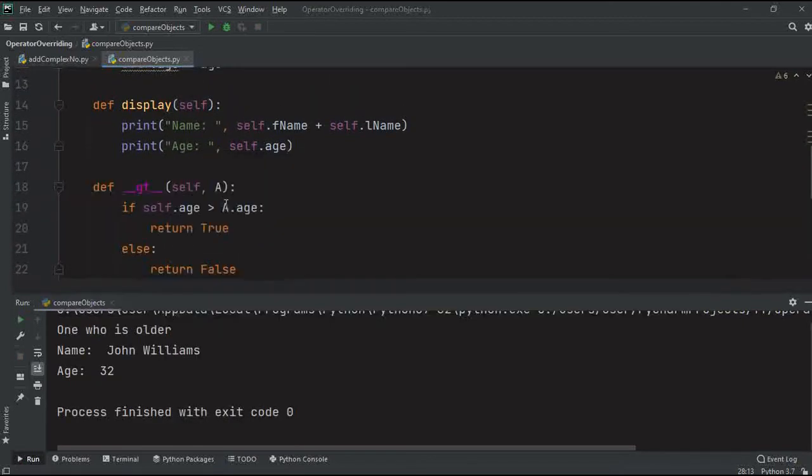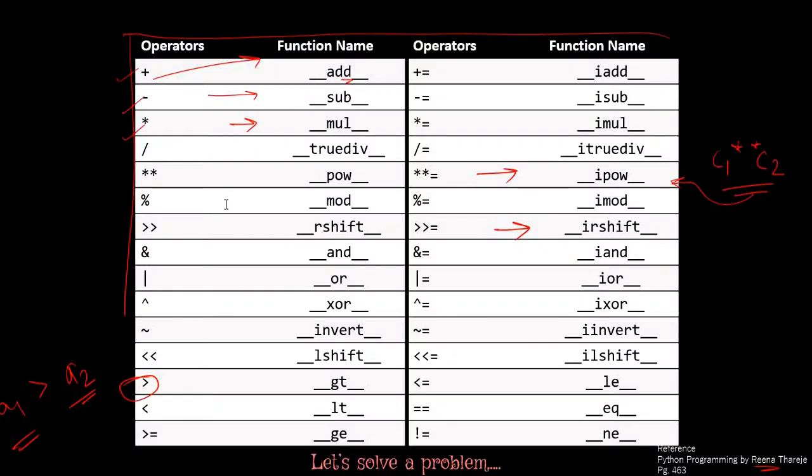You can compare objects, you can add objects, you can left shift objects, you can right shift objects, you can invert it, and every kind of operation can be overloaded using these functions. So it is very important to know exactly which functions you are using for overloading that particular operator.